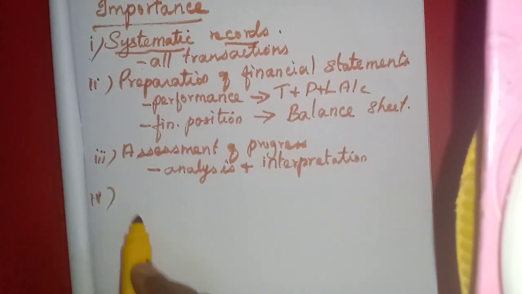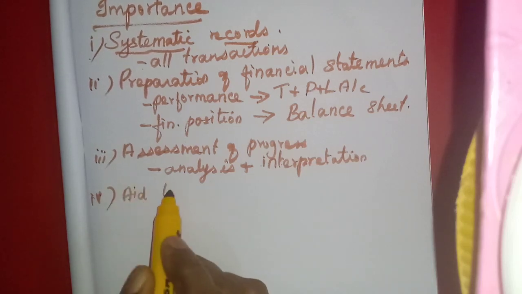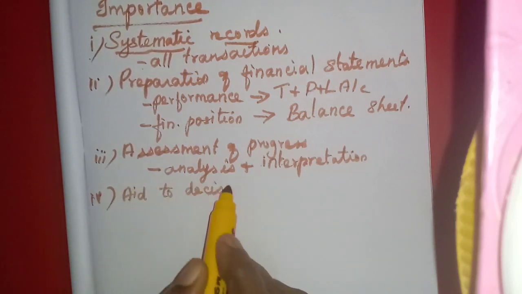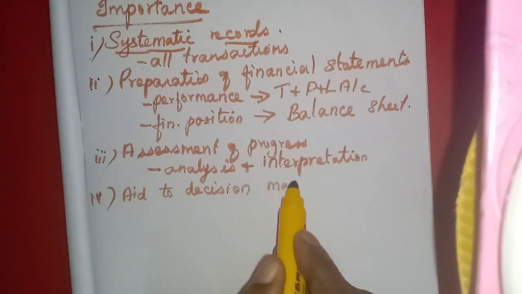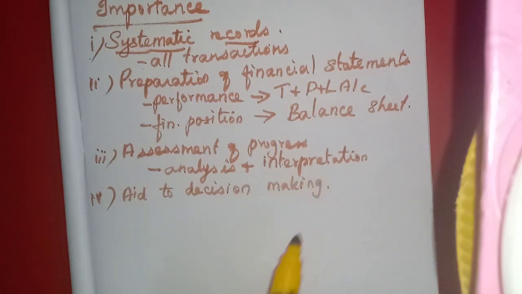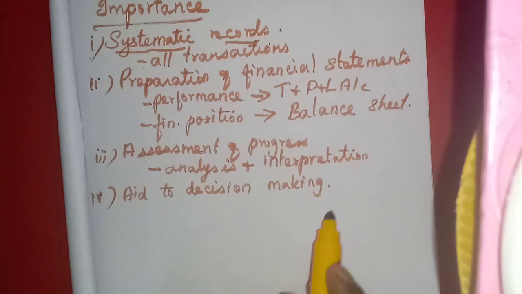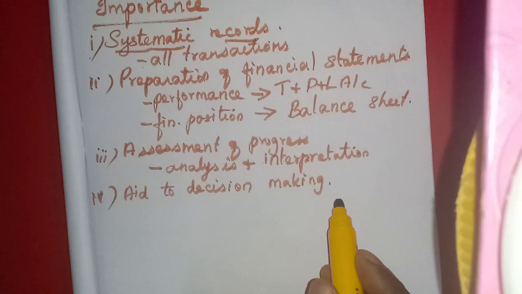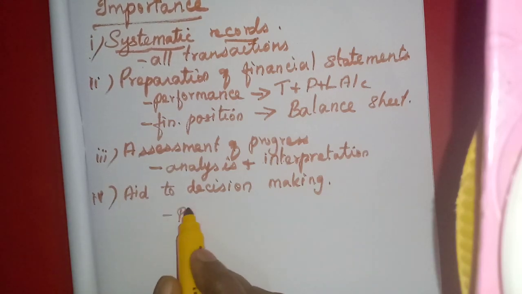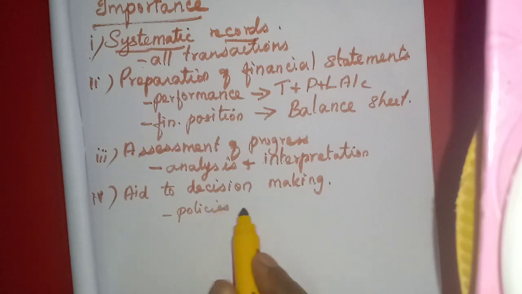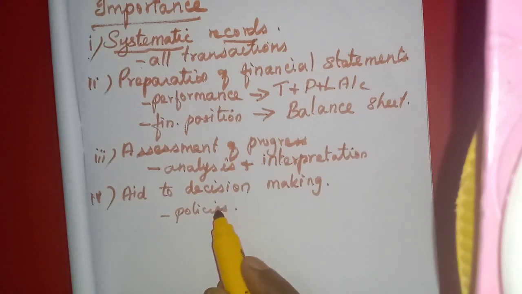Then aid to decision making. Who will take, in the importance we studied, no, not in the importance, in the function, decision making. Okay, the management is the one who decides about the future. So any decisions the management has to take in future, this accounting only provides relevant information. Okay, they have to formulate some policies or programs, so that can be framed with the help of financial statement. So it is a help for the decision making.